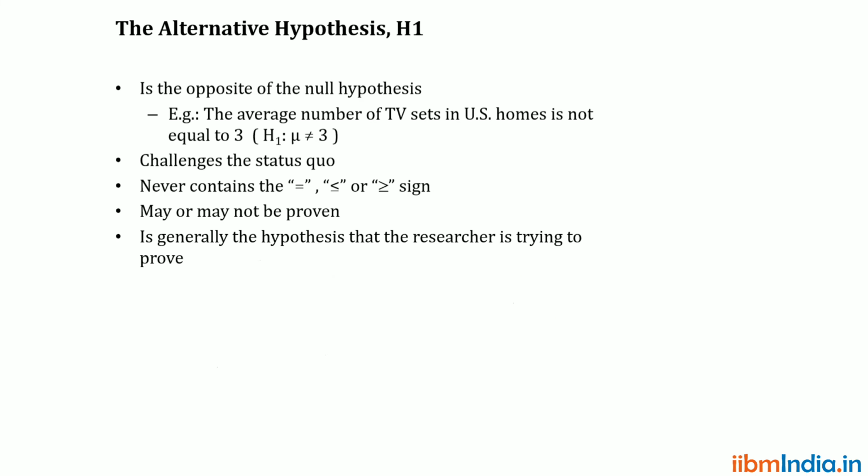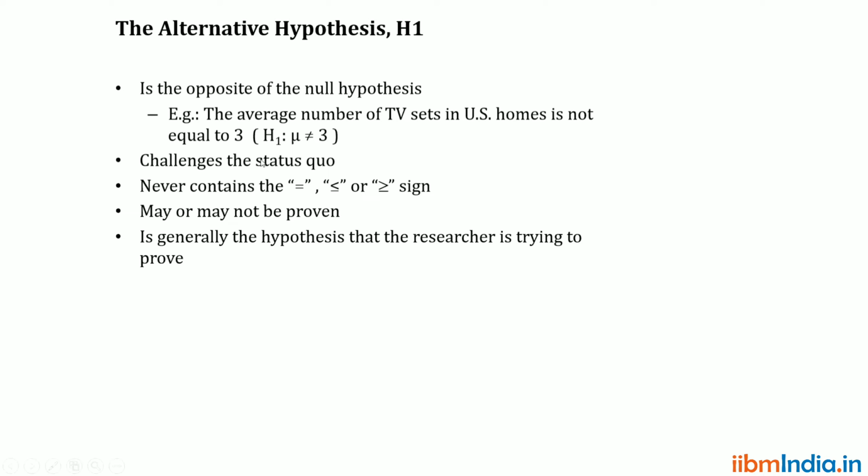Whereas the alternative hypothesis is denoted as letter H1 or HA. The alternative hypothesis is always the opposite of the null hypothesis. For example, the average number of TV sets in a US home is not equal to 3.